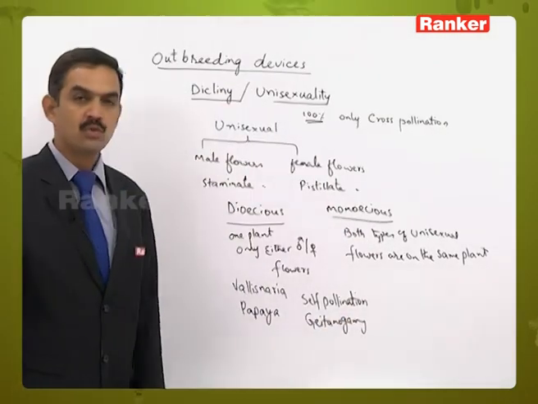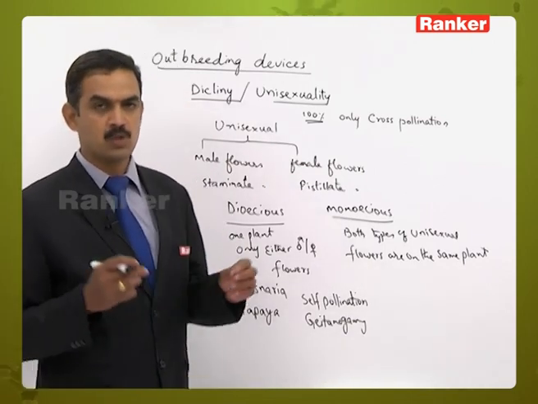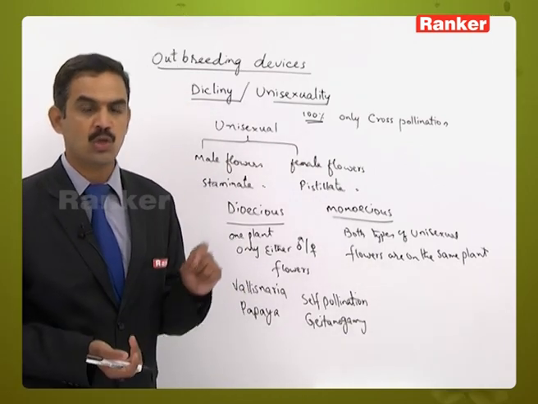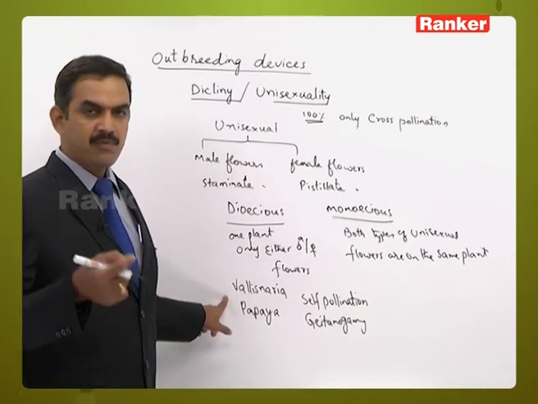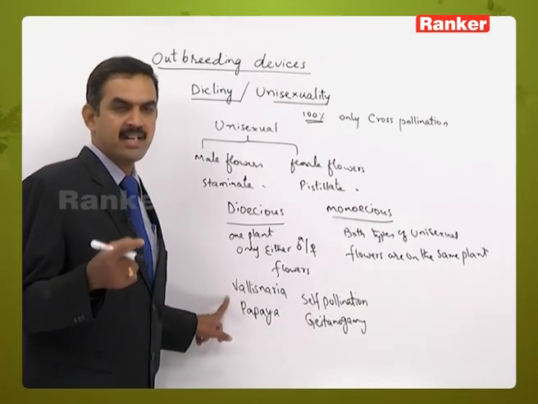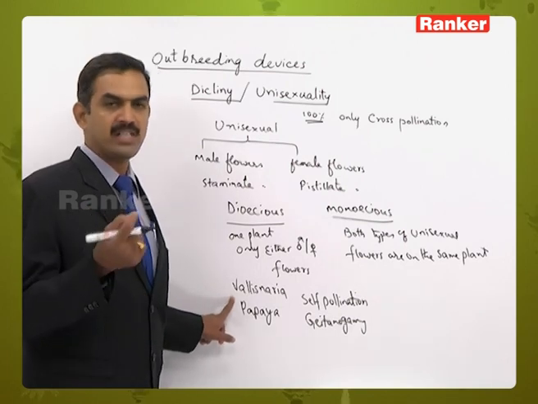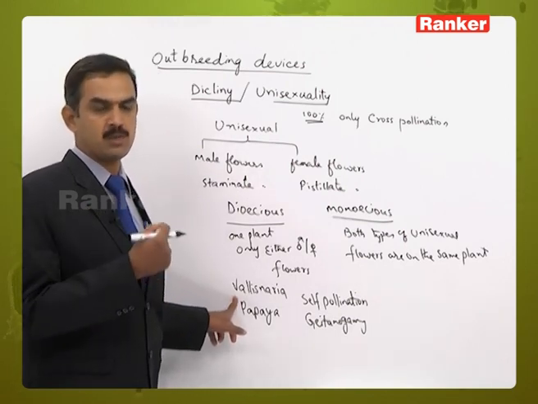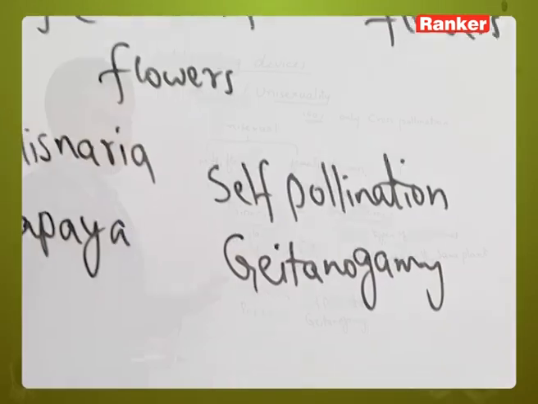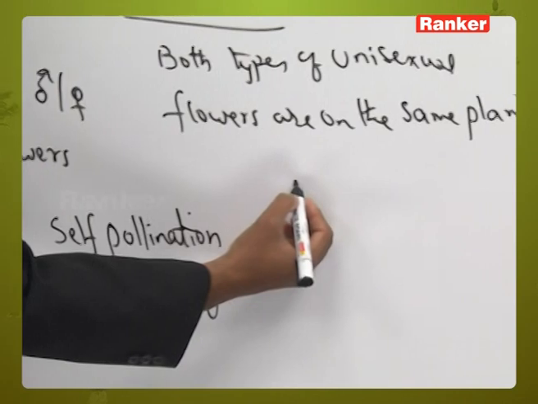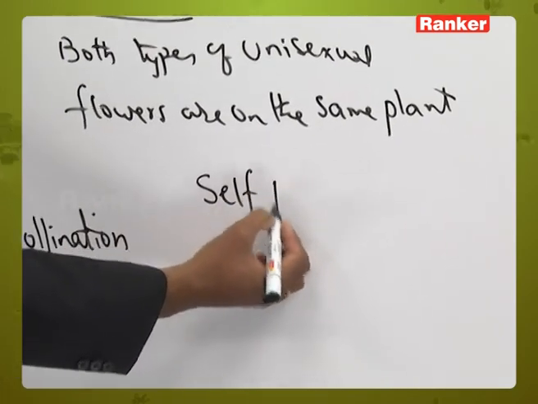Geitonogamy means the two flowers participating in cross-pollination are present on the same plant. But if you consider one plant of Vallisneria, it contains only male flowers, so there is no possibility of two types of flowers participating in cross-pollination on the same plant.